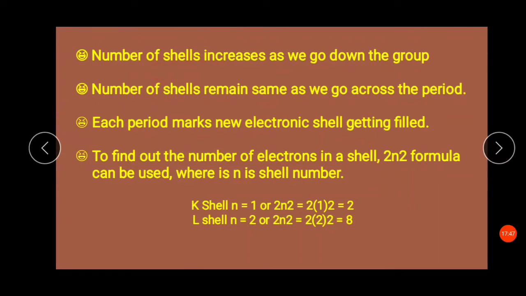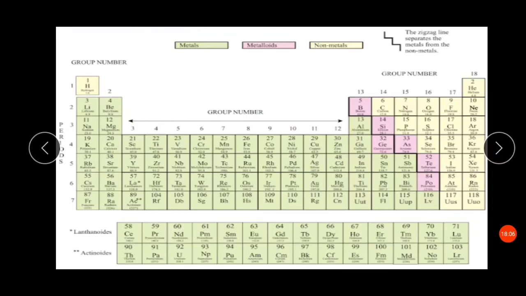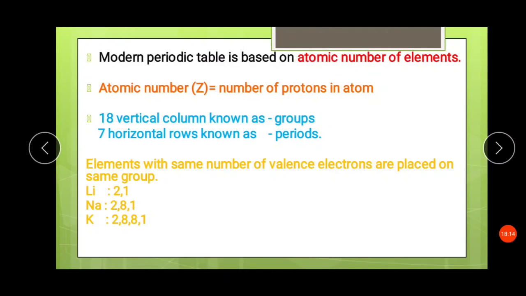A shell is the orbit of the atom in which the electrons revolve. The number of shells remains the same as we go across the period. As we go down, the number of shells keeps on increasing, and across the period it remains the same.